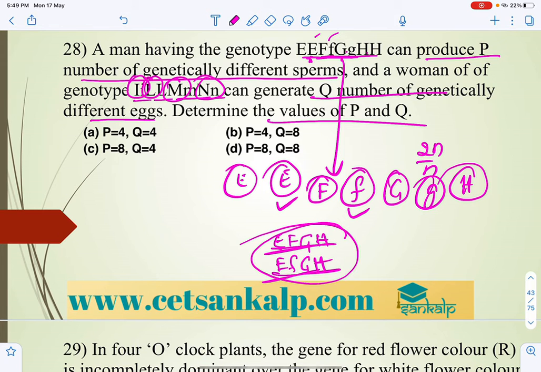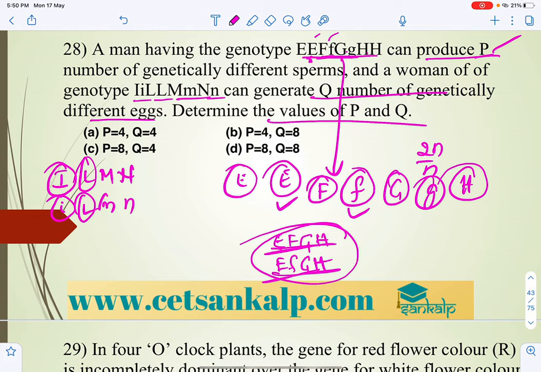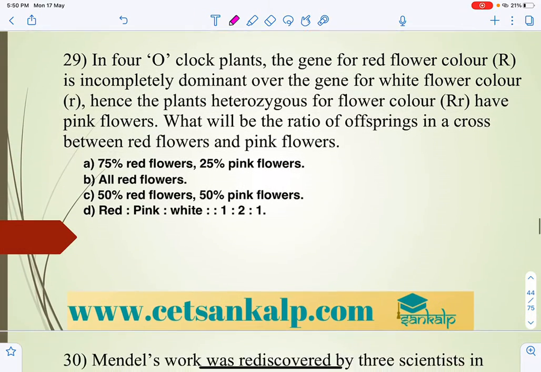Same like that, this is going to produce P number, so P will be 4, and Q same like that. Let us take I, and here it may be 50-50%. L, right? In both cases we can take M because it is heterozygous. N, 1, 2, 3, 4, and in this case also we can expect. So P is 4 and Q is 4, the gamete number.